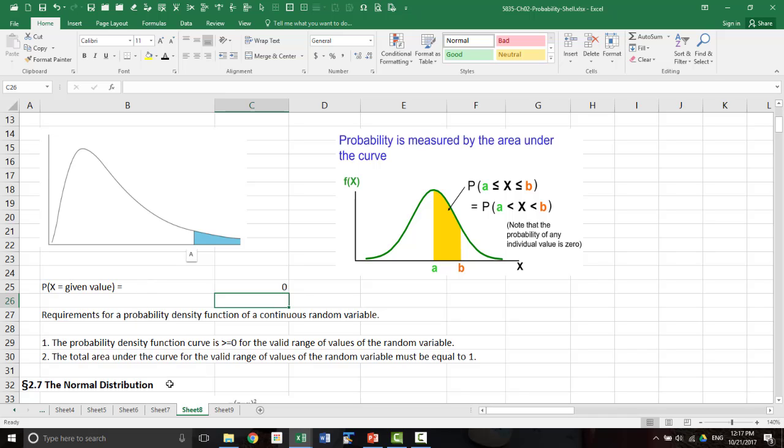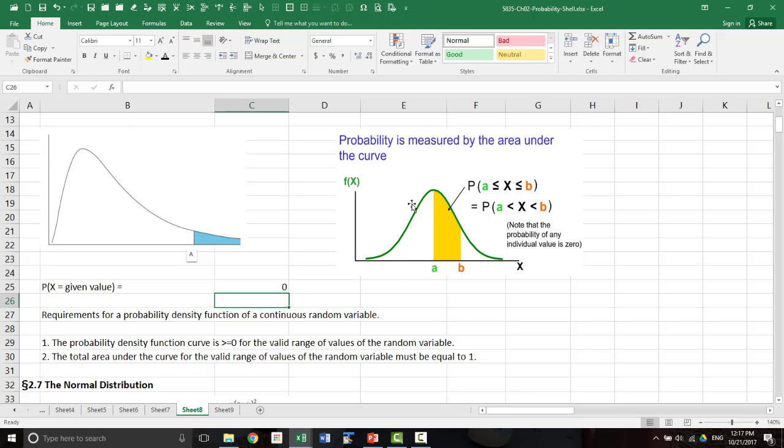The probability density function curve must always be positive, so it has to be above the x-axis. There is no negative for the y-axis. The x-axis can be negative, but the y-axis is always on the positive side. So the function f of x must always be on the positive side.